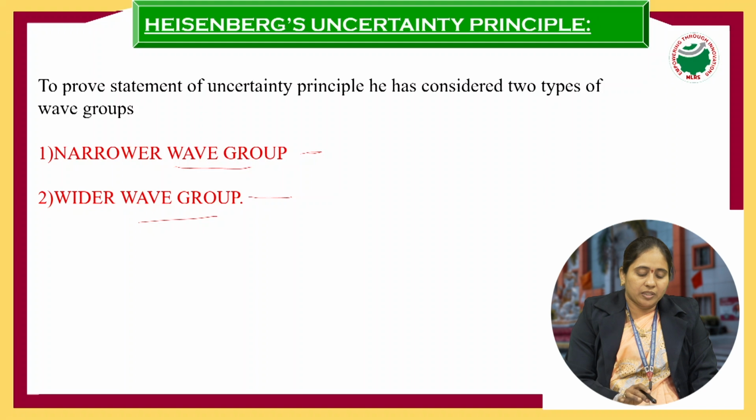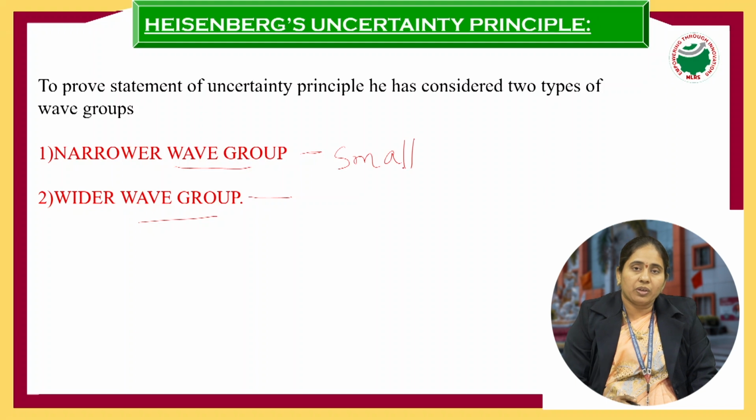Simply, if the particle is vibrating in a small region, then it exhibits a narrower wave group. If the particle is vibrating in a large area or location, then it exhibits a wider wave group. So a large area means a wider wave group, and a small area means a narrower wave group.